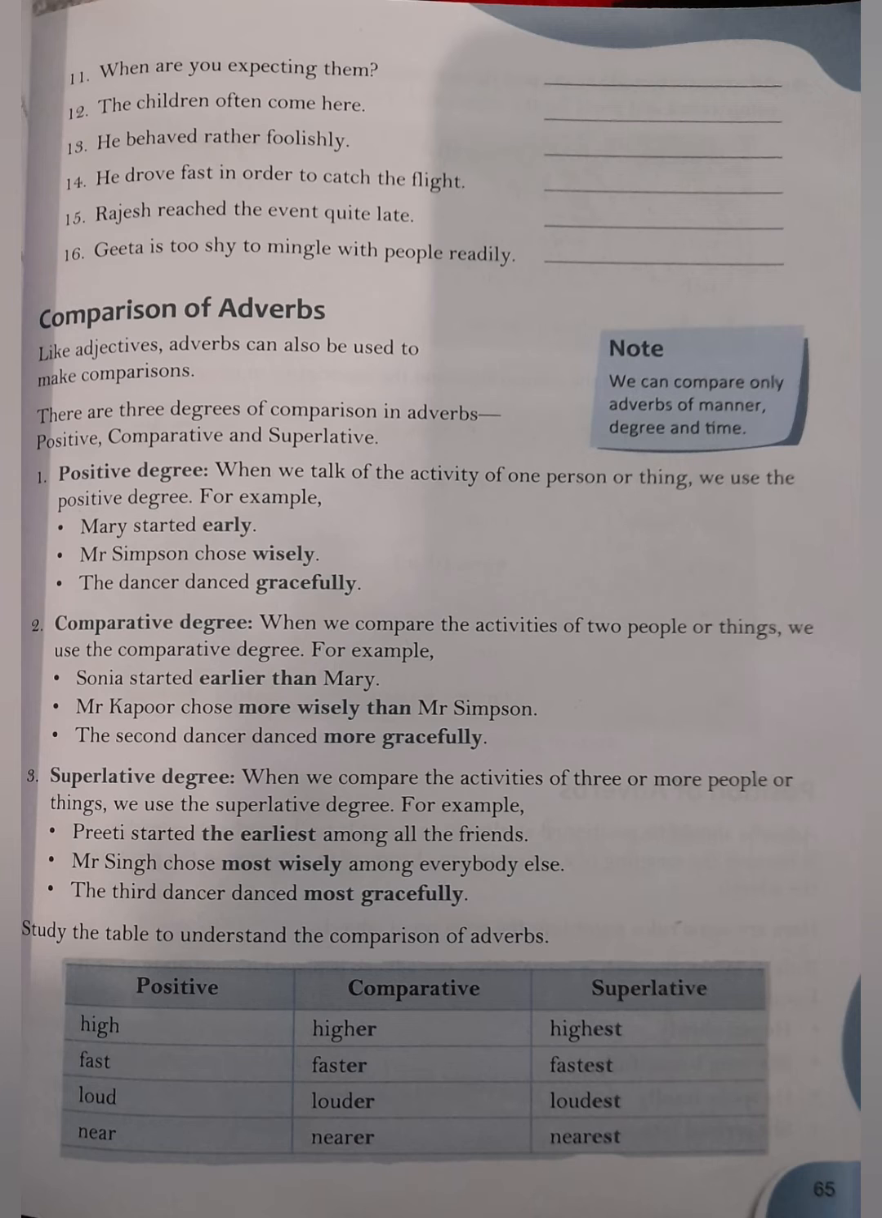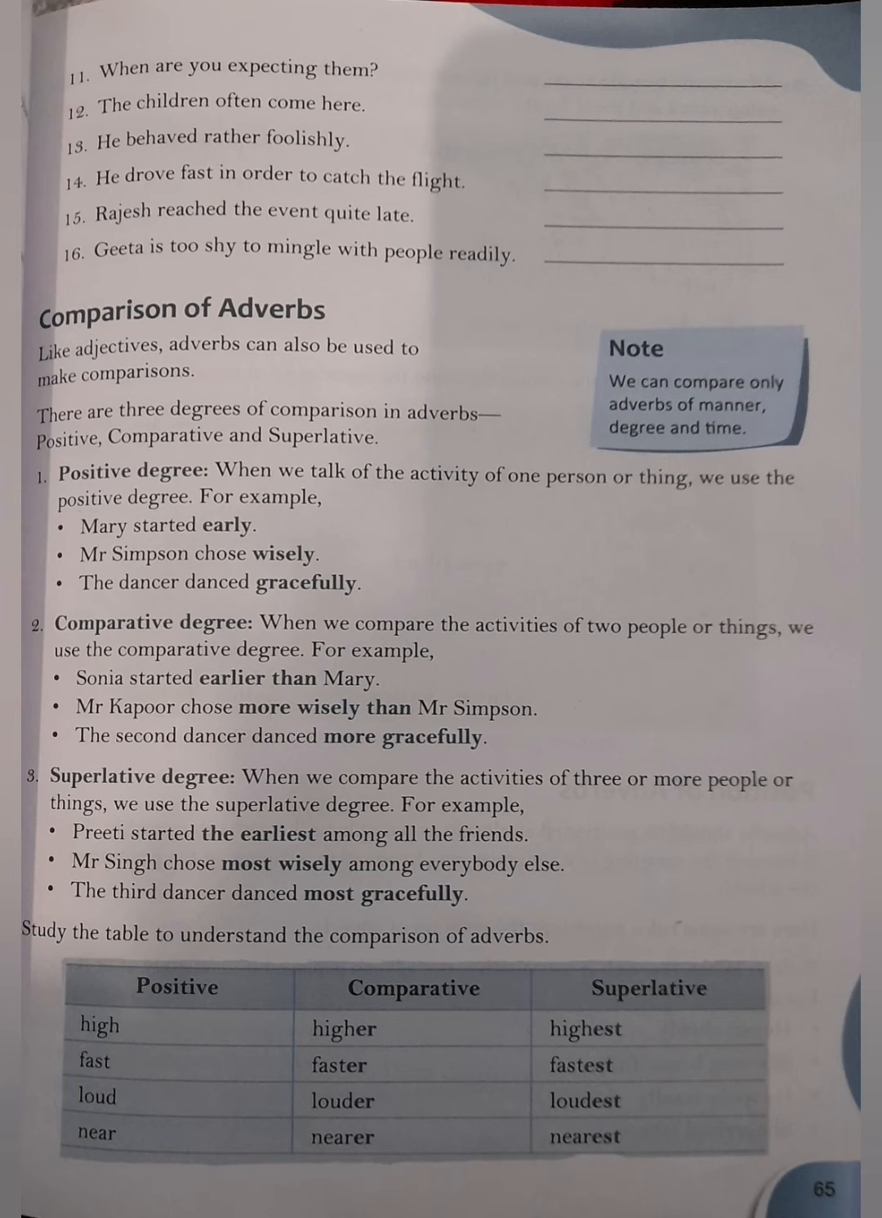And children, adverbs that end in ly or have 3 or more syllables, then we use more for the comparative and most for the superlative. That I will tell you in the table it is given. Right now I'll read the example for you. Like Mr. Kapoor chose more wisely than Mr. Simpson. The second dancer danced more gracefully. In superlative degree, we compare the activities of 3 or more people. Like in positive degree, there is no comparison. In comparative degree, we do comparison between two people or things by using the word than.